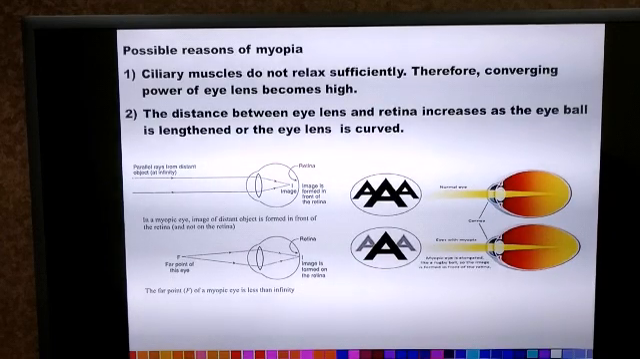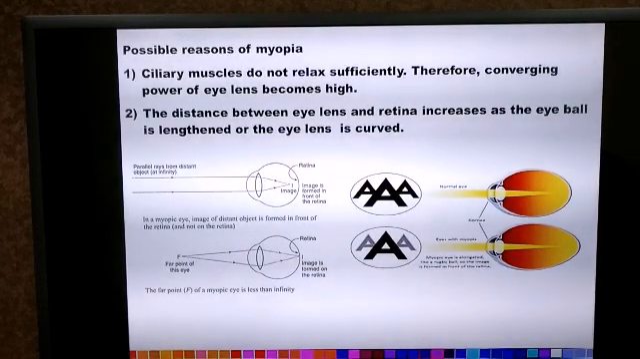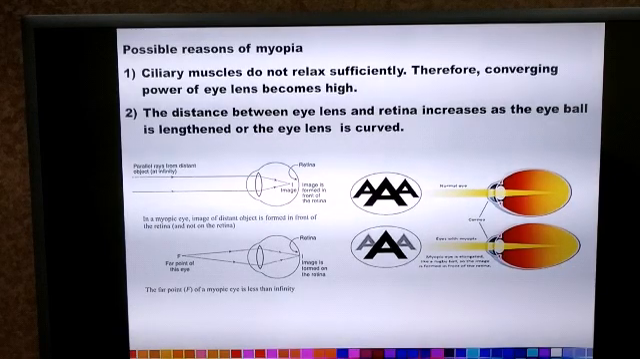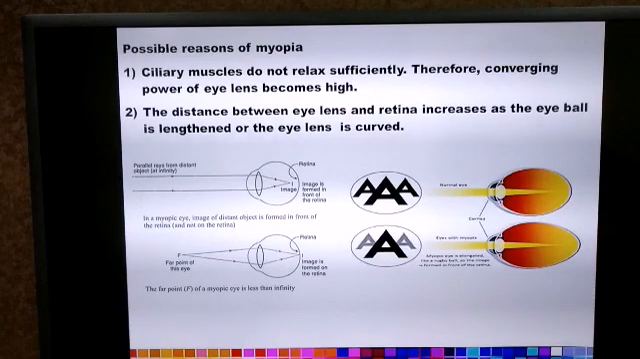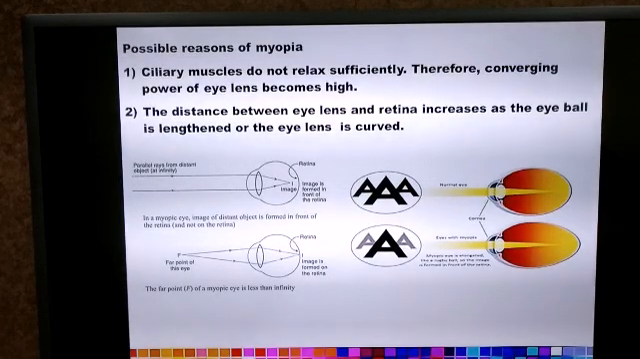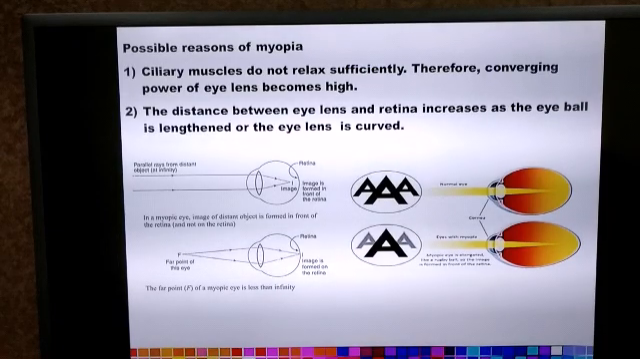So the possible reasons of myopia are: the ciliary muscles do not relax sufficiently, so the converging power of the eye lens becomes very high; second, the eyeball becomes elongated or lengthened, and therefore the distance between the eye lens and the retina increases; or the eye lens becomes curved.